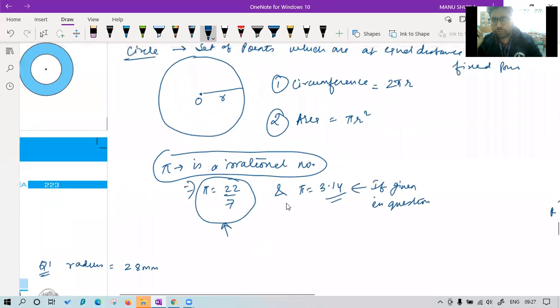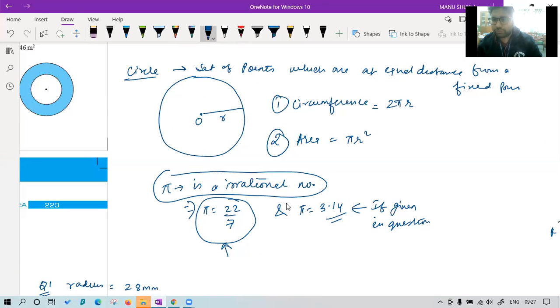One more trick I want to give you. Whenever you have a curved surface, class, like a circle, cylinder, or cone, you will get this pi over there. This pi is associated with each figure which is curved.